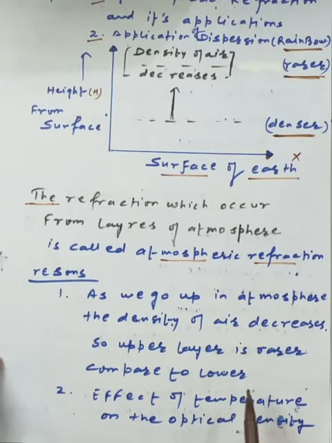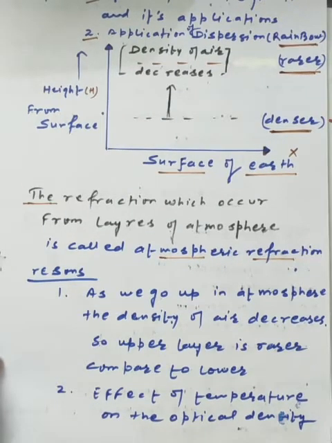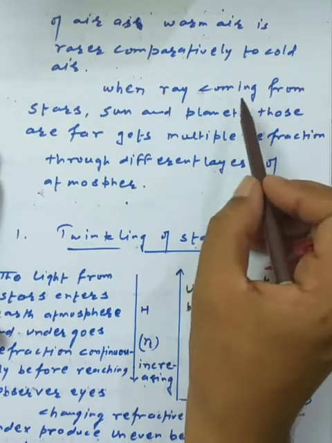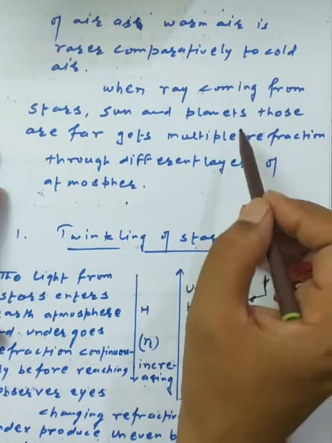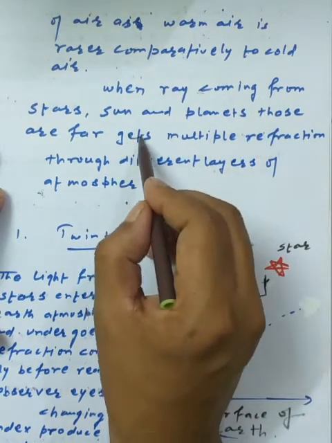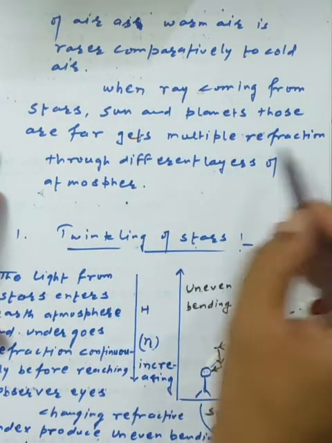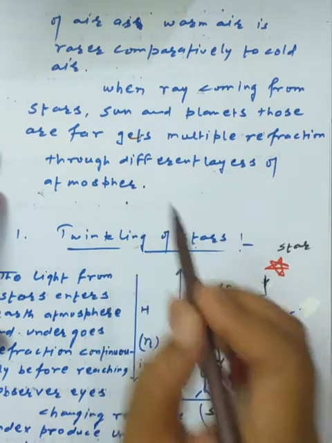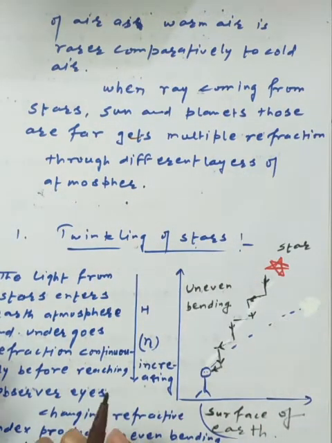Even due to the temperature effect, uneven optical density is also available in the medium, which also makes the uneven bending of the ray of light. So these are the two basic reasons behind atmospheric refraction. When rays coming from the stars, sun or planets, which are far away, get multiple refraction through the different layers of the atmosphere, it is the general phenomenon of atmospheric refraction.